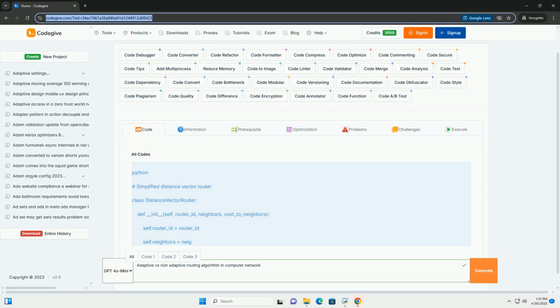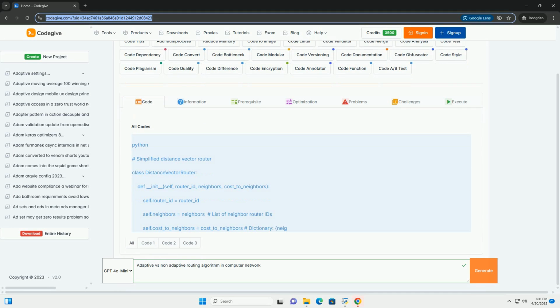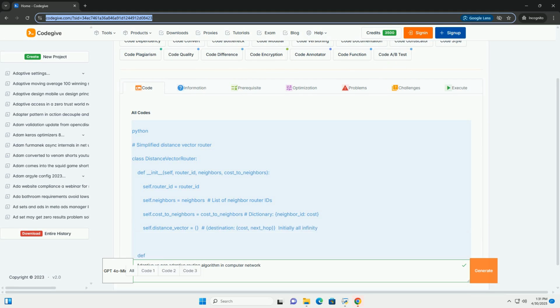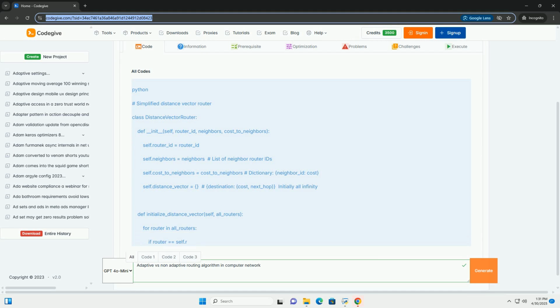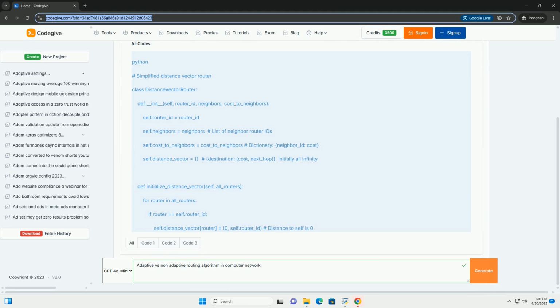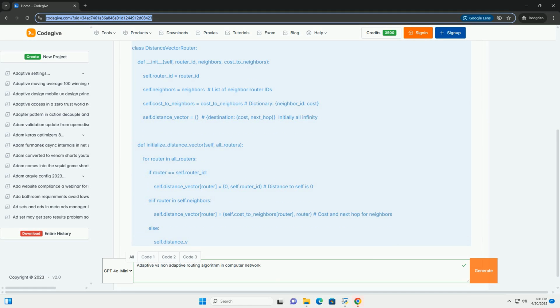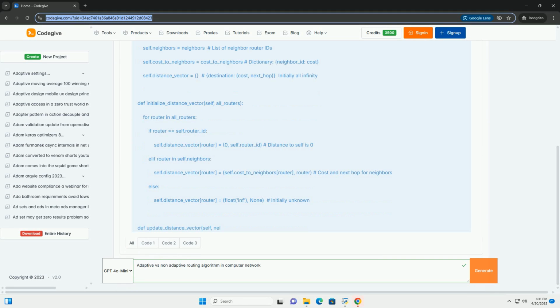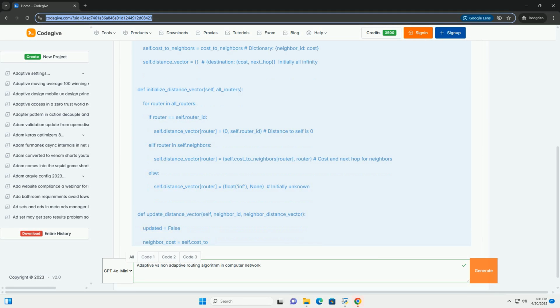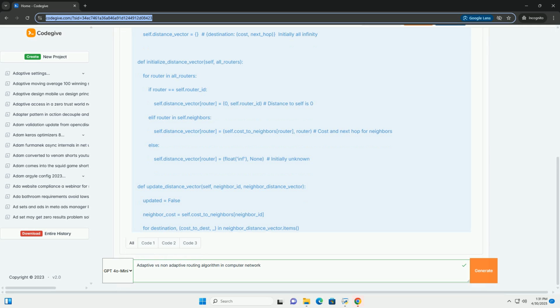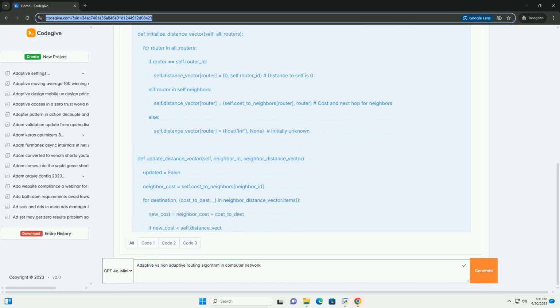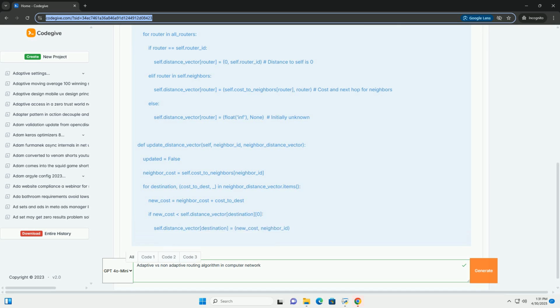OK, let's dive deep into the world of adaptive and non-adaptive routing algorithms in computer networks. This will be a comprehensive guide, covering concepts, differences, examples, and even some illustrative code snippets, primarily conceptual, as real-world routing implementations are complex. Introduction to routing and routing algorithms.